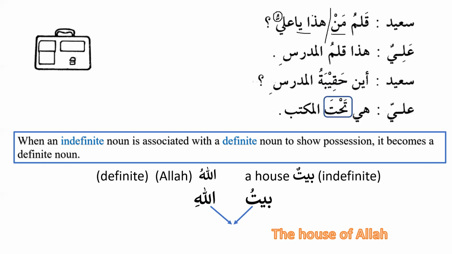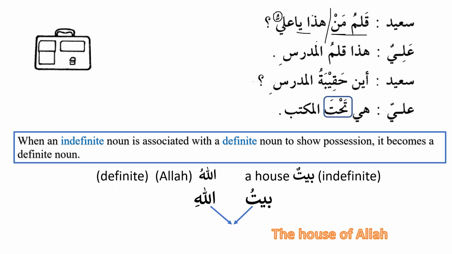So we cannot put kasra over here because this is mabniyun ala sukun, as we say, that this is always fixed, and the ending is fixed with the sukun. It is always sakin. So now we will say that man is majroor, but the ending we cannot see. The ending is hidden. Qalamu man hadha ya aliyu. So qalamu man is, as we can see, the idafa construction. So I told you that idafa construction can be mubtada, and it can also be khabar. It can be predicate.